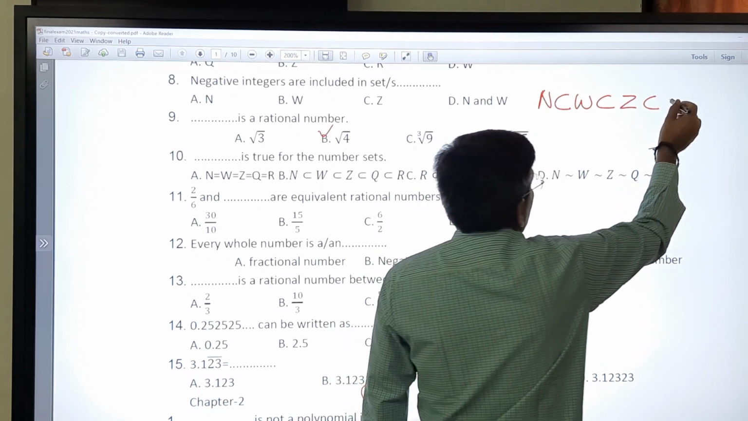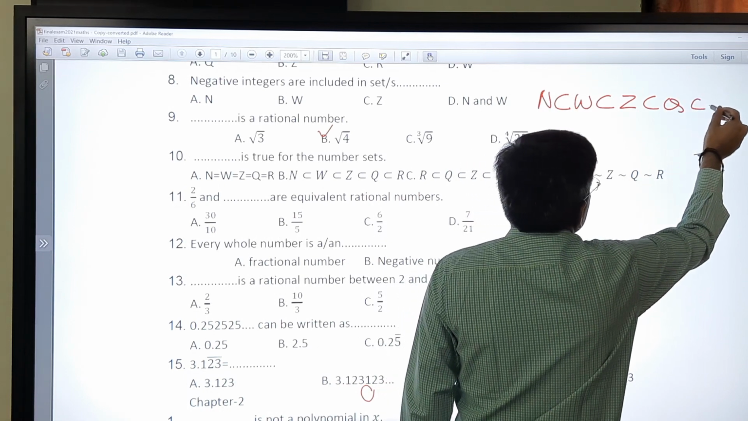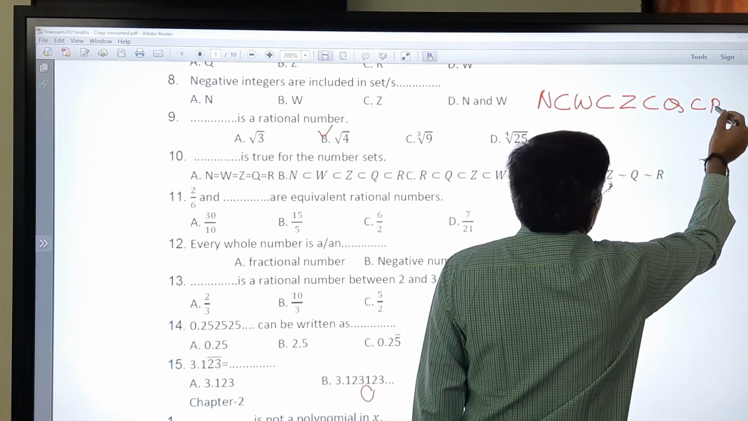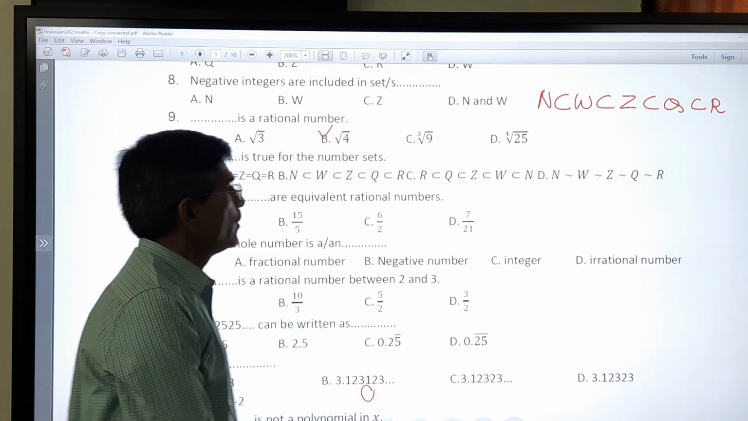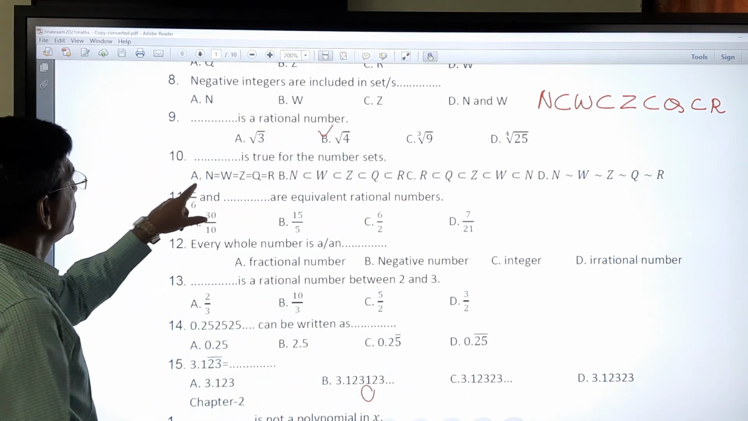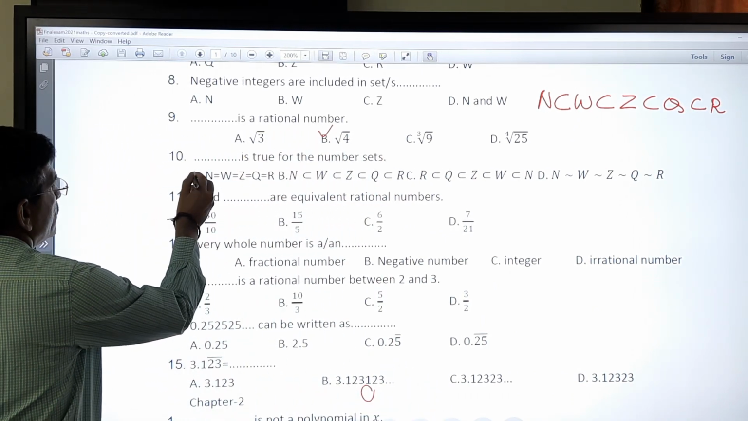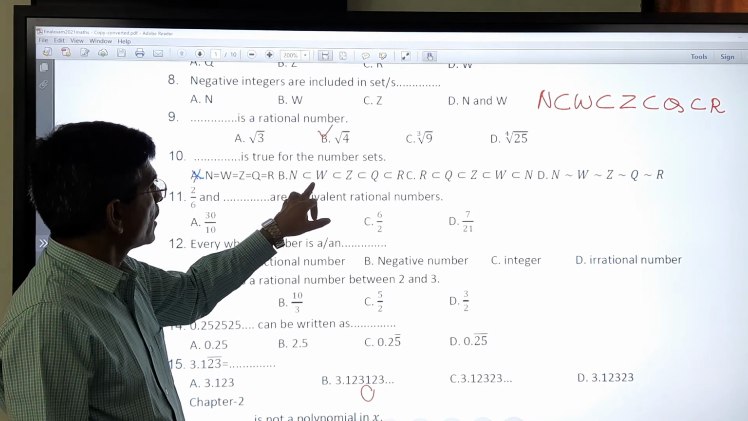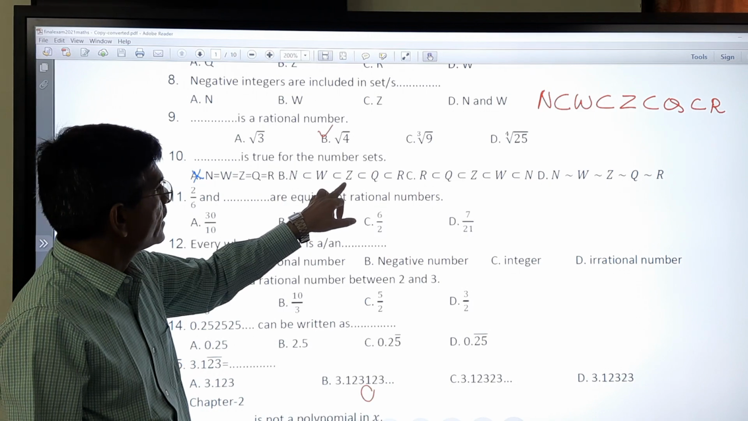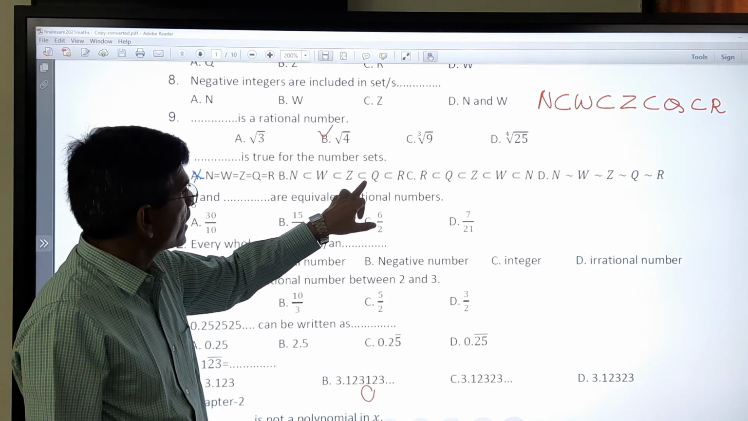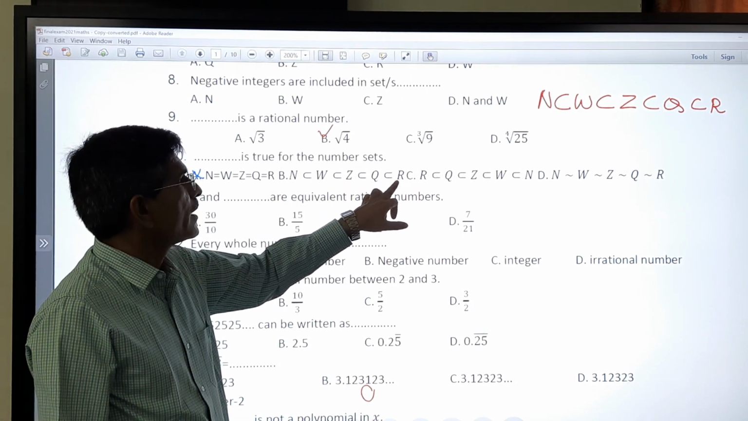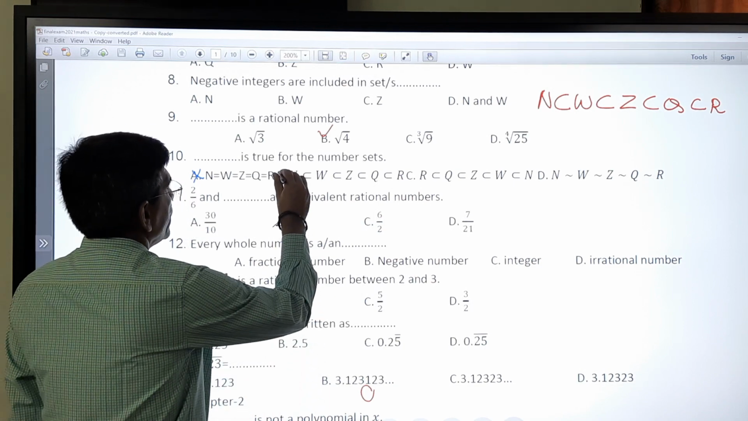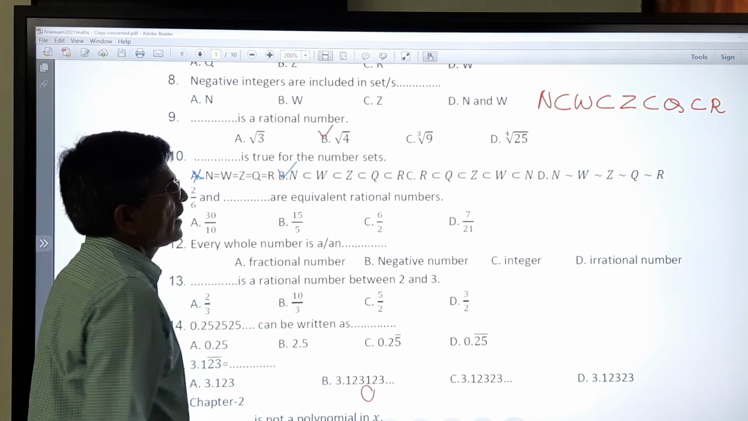Integer is a subset of rational number. Rational number is a subset of real number. So we have to see that here it is equal, so it is not possible. Natural number is a subset of whole number is a subset of integer is a subset of rational number is a subset of real number. So B is the correct answer.